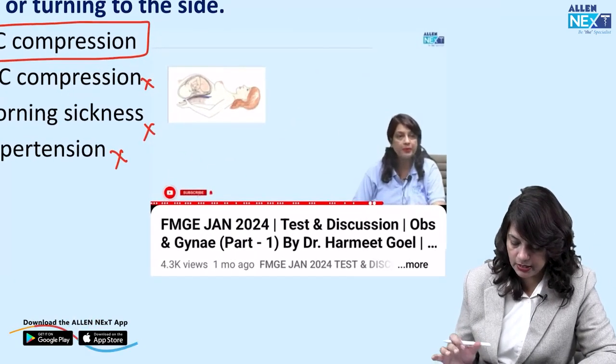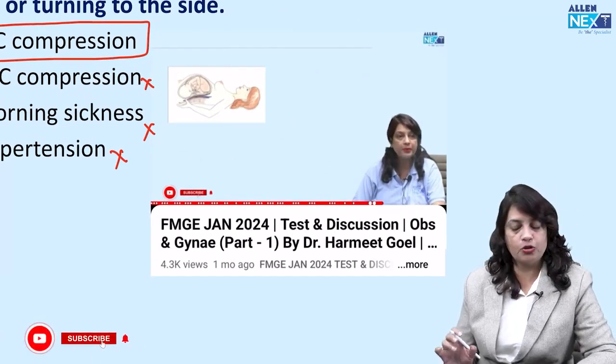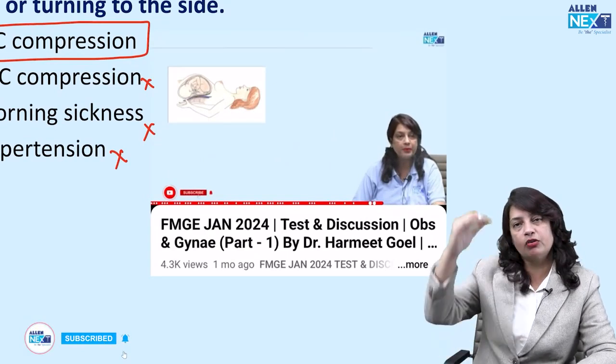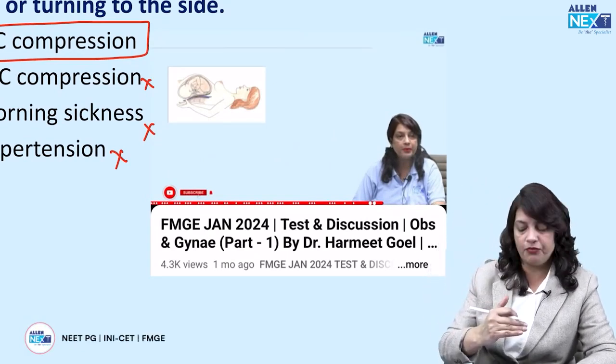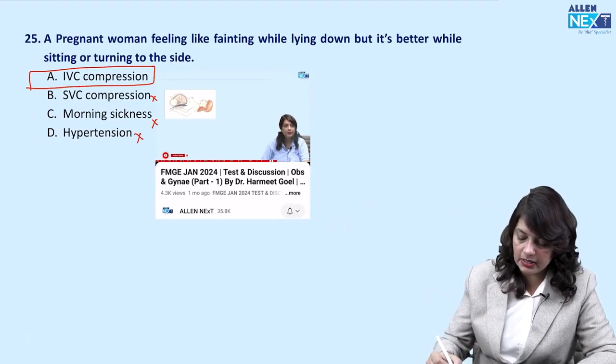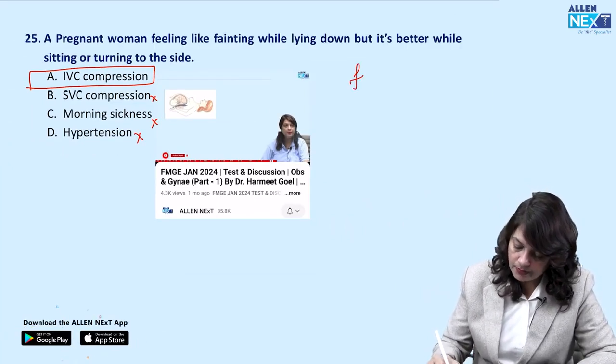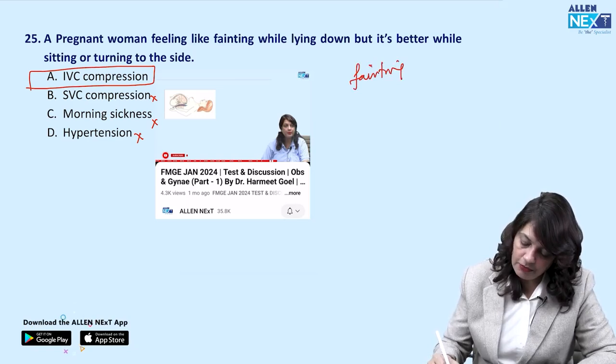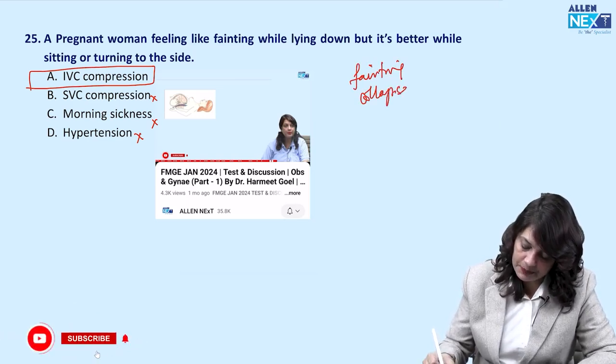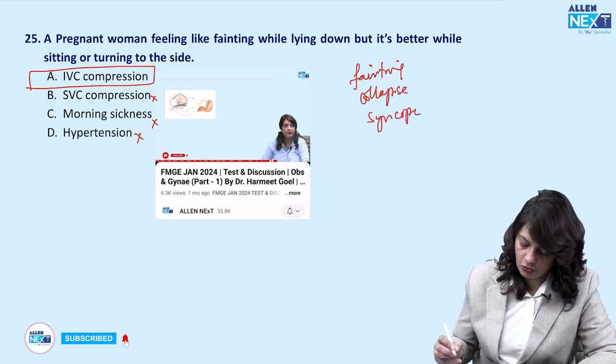As in this diagram, you can see, if she is lying in the supine position, there is the inferior vena cava. So the gravid uterus can compress upon the inferior vena cava, and the patient can have a feeling of fainting, feeling of collapse, feeling of syncope.